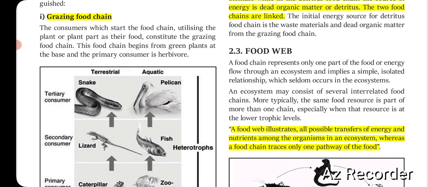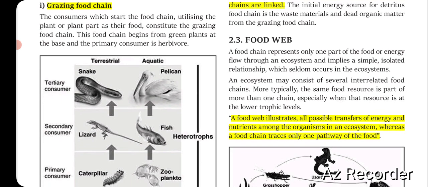Why? Because a food chain represents only one part of the food or energy flow through an ecosystem, and implies a simple isolated relation which seldom occurs in ecosystems. An ecosystem may consist of several interrelated food chains. More typically, the same food resource is part of more than one chain.